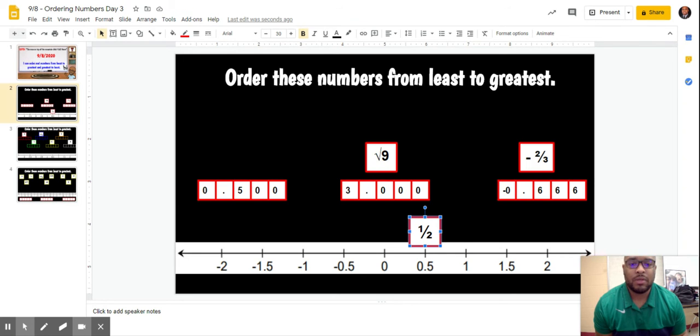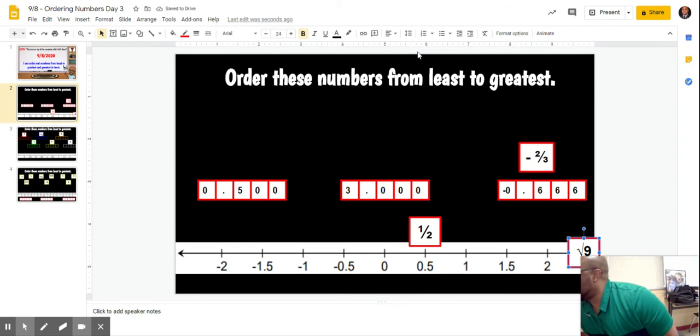And what about square root of 9? Its value is 3. I look at my number line, and there's no 3 there. So what do I do with that? Do I just sit here and panic? No. I put it where it logically would be. I know it's a positive number, so it's going to be to the right. It wouldn't be to the left because it's not negative. I'm at 1, 2. So 3 would be all the way over here somewhere, so I'm going to put it as close as I can, approximately right there.